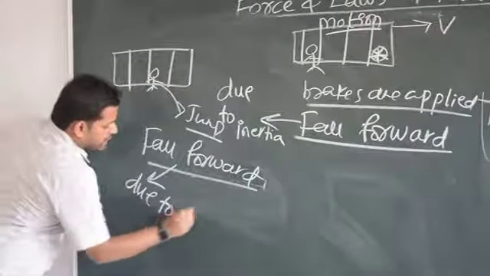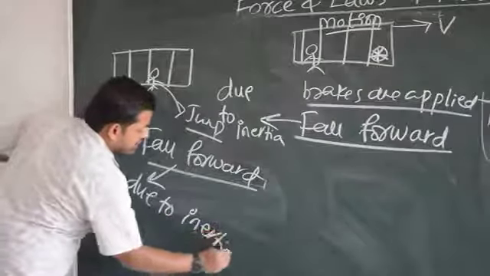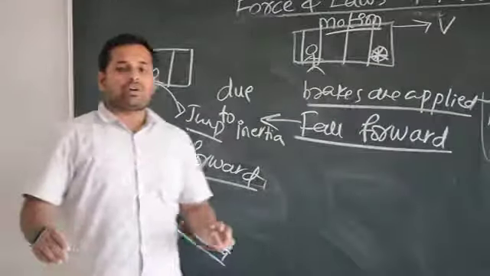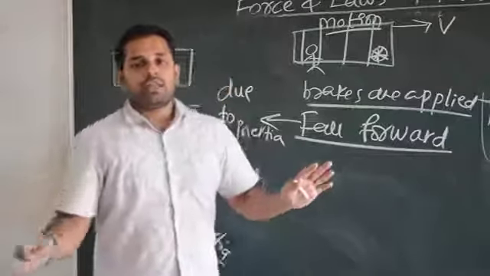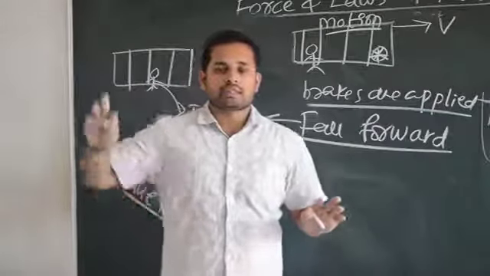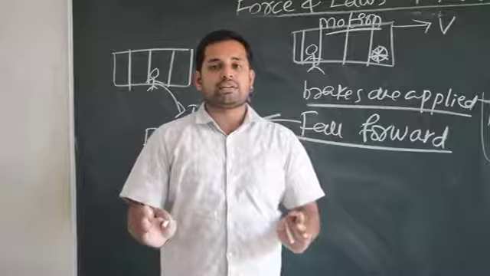Okay, why is it happening? Again due to inertia. The meaning of inertia is that a body at rest wants to remain at rest and a body at uniform motion wants to be in the state of uniform motion only. This is what is called inertia.